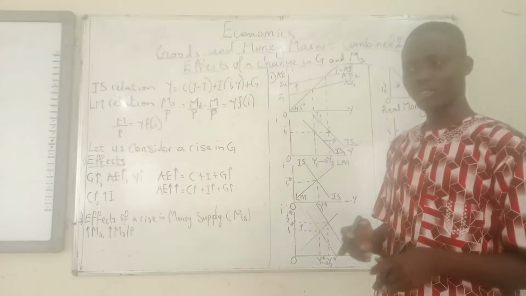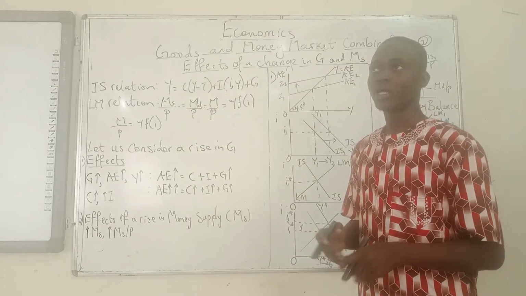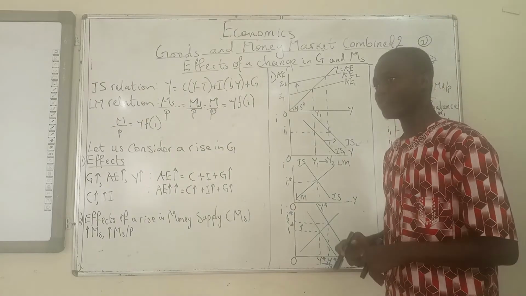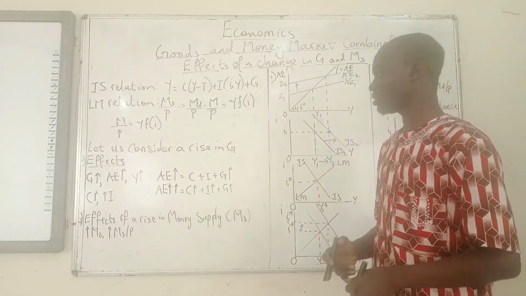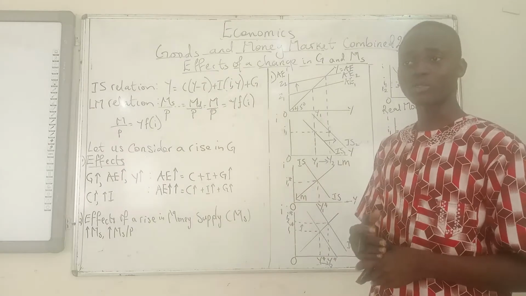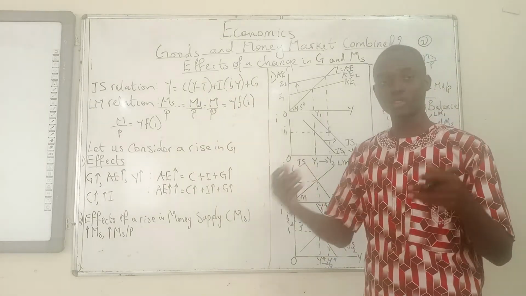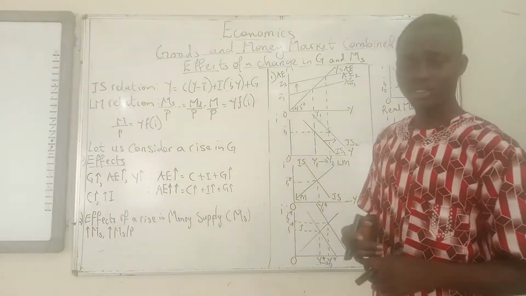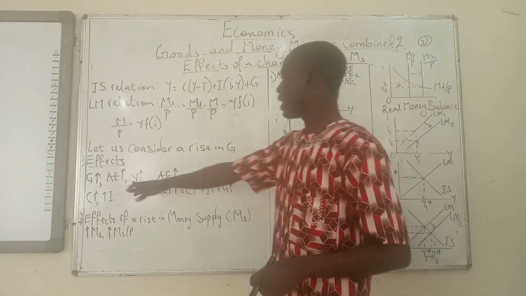Now, when we're talking about the multiplier, you'll find the video in the goods market, if you haven't seen it before. What does the multiplier mean? What does it do? We'll talk about that in the goods market, and the MPC and all of that: why the MPC will not be 0, and why it is not going to be equal to 1. It's just going to be between 0 and 1, the same thing as the MPS. Okay, so G rises, consumption rises.